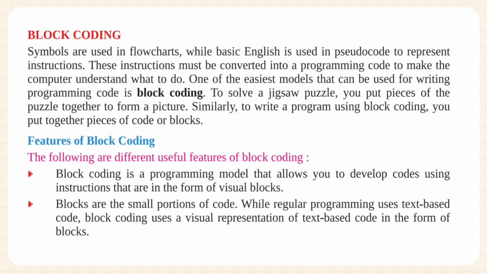Features of block coding. The following are different useful features of block coding. Block coding is a programming model that allows you to develop codes using instructions that are in the form of visual blocks. Blocks are the small portions of code. While regular programming uses text-based code, block coding uses a visual representation of text-based code in the form of blocks.